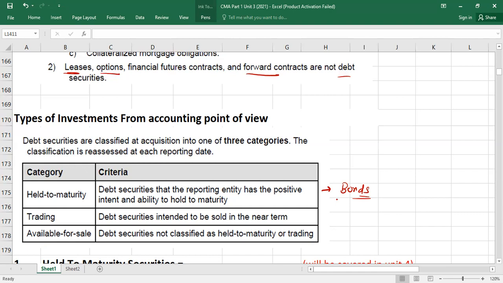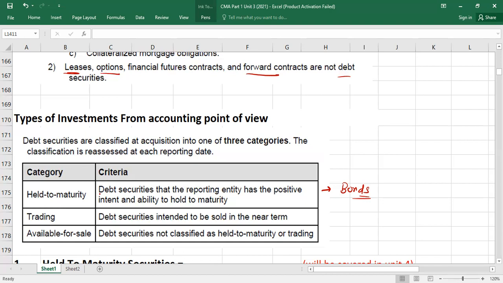And these bonds have a five-year maturity life. When I bought, I had the intention that I will keep these bonds for five years. I'm not going to sell before that. If I have this intention to hold until the maturity date, then this security should be classified as held to maturity. Understood?